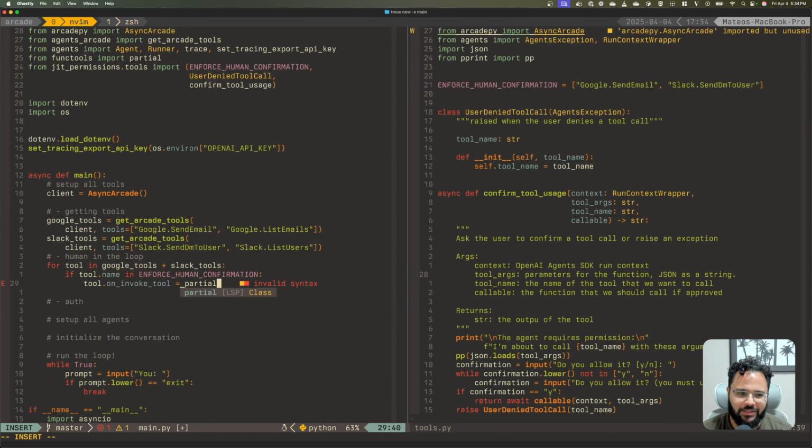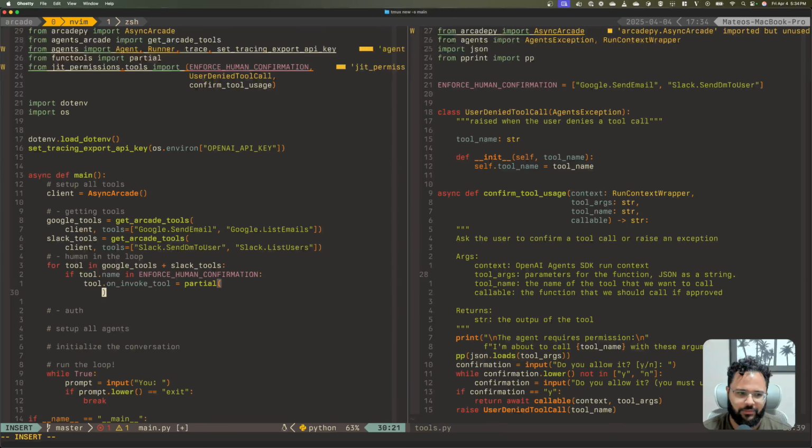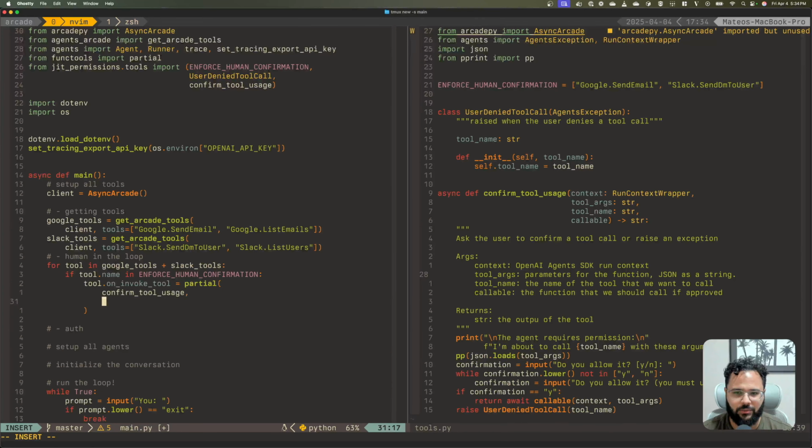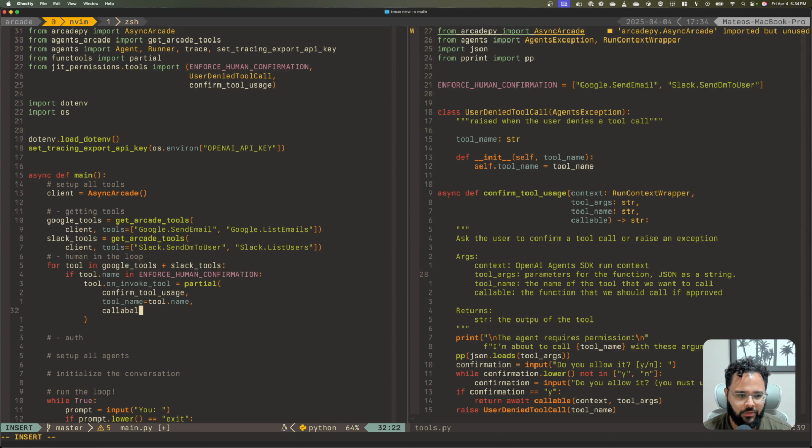So I'm going to say partial, confirm tool usage, and we're going to say tool name is going to be tool.name, and then what else? Callable. Callable is going to be tool on invoke tool.